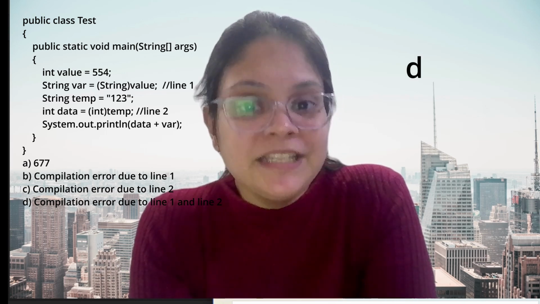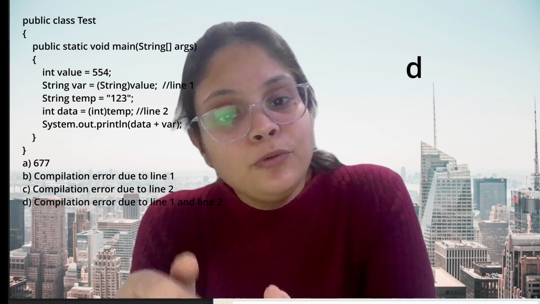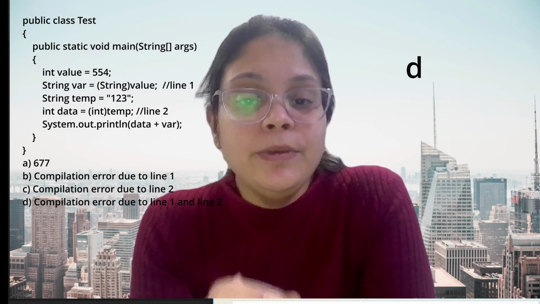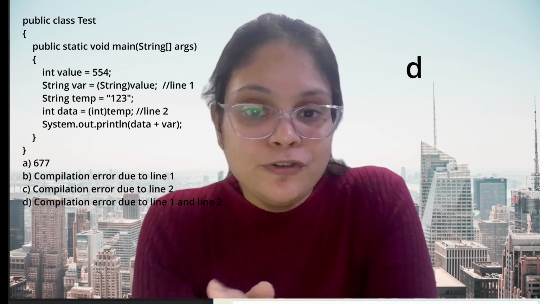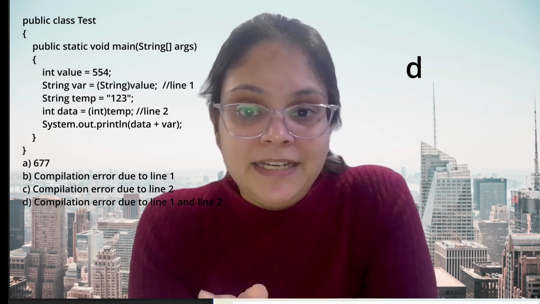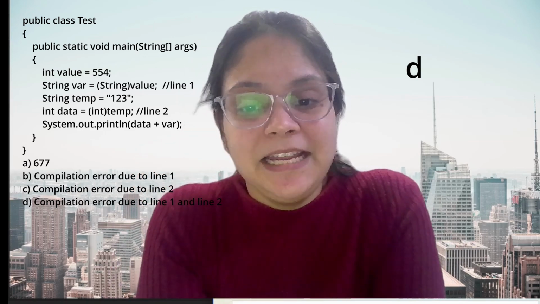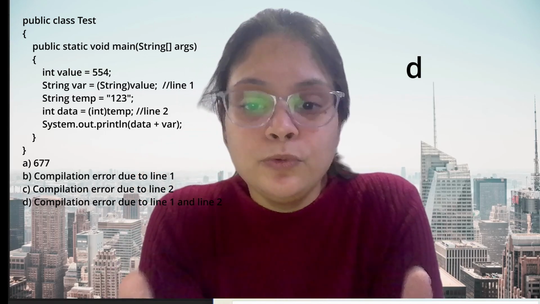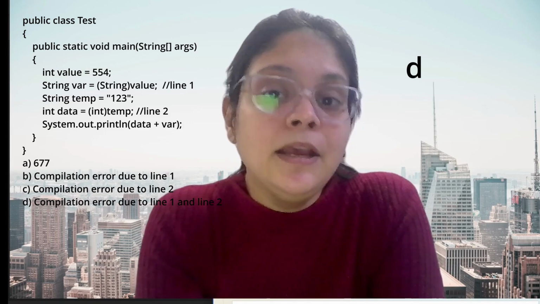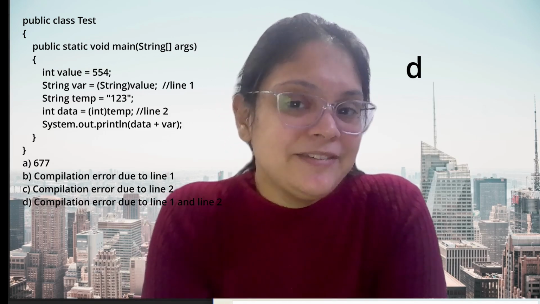Guys, the option is D, because it will be giving you the compilation error due to both lines 1 and 2, because there is no direct conversion possible between the string and the int data type. You have to use the wrapper classes like Integer.parseInt or toString ultimately to actually convert those values from string to integer and vice versa.